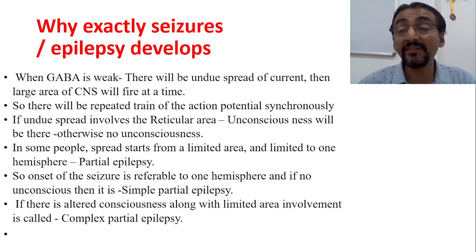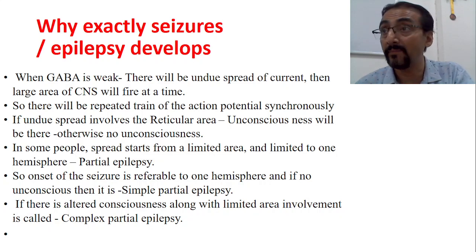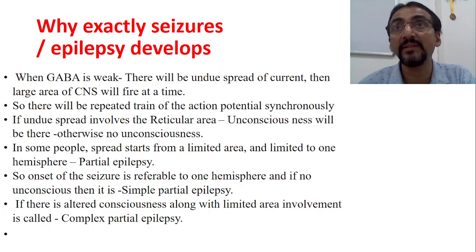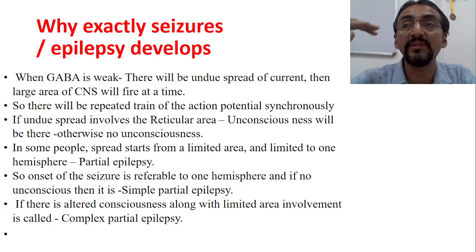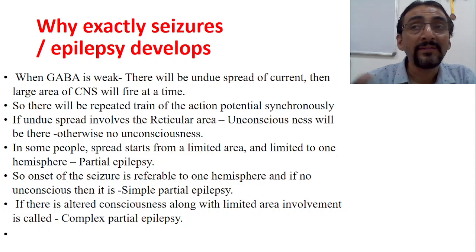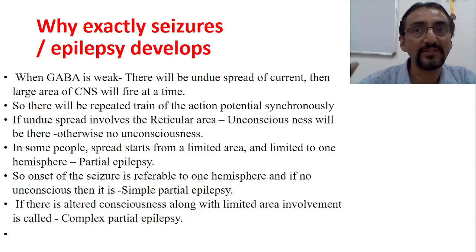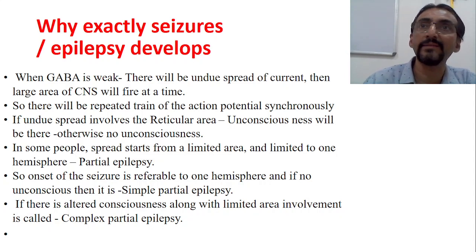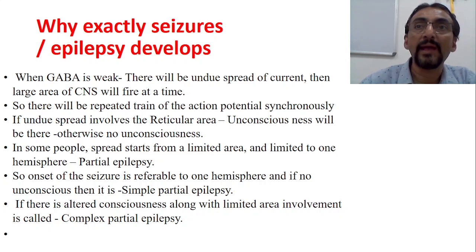So when there is involvement of the reticular activating system, what happens? All the sensations carried from the thalamus and basal ganglia to the cerebrum are blocked. The cerebrum is no more receiving any signals, and there is also no motor response. Now the patient falls unconscious. This is the reason why epilepsy or seizure disorders have unconsciousness.